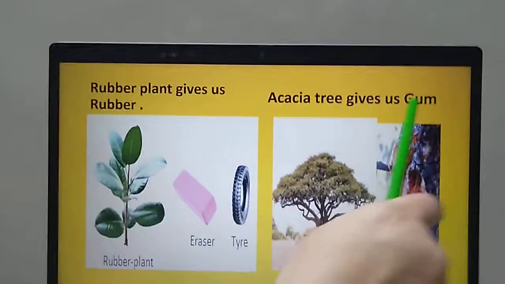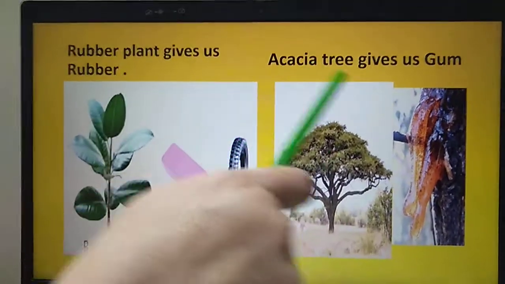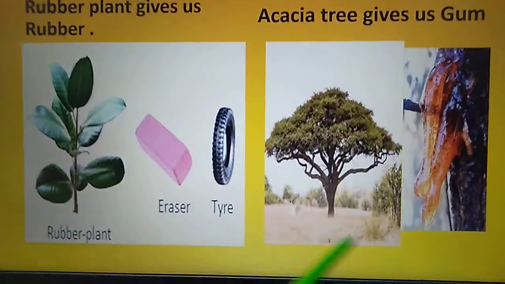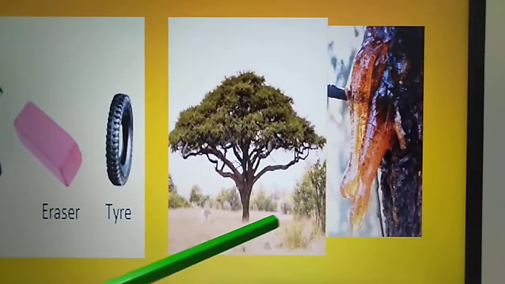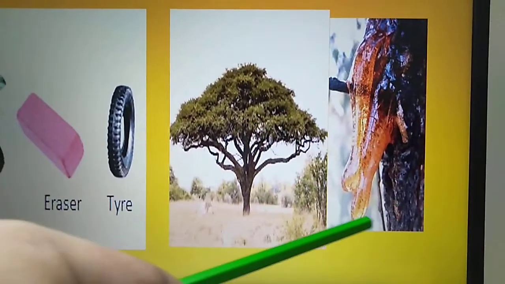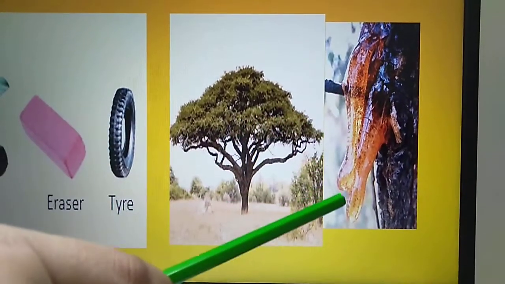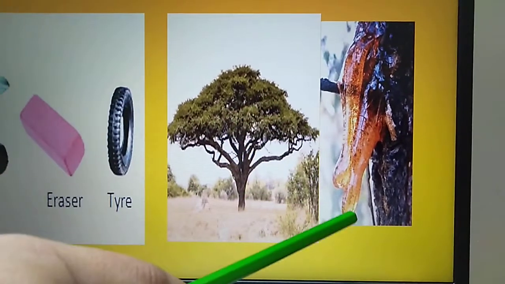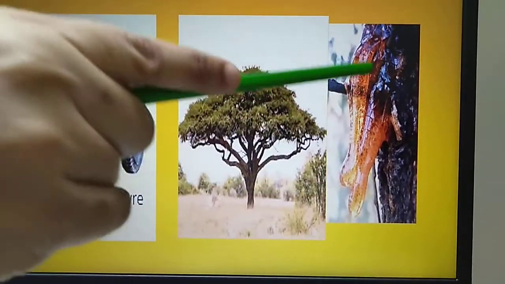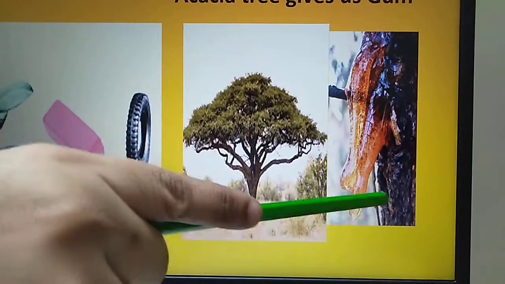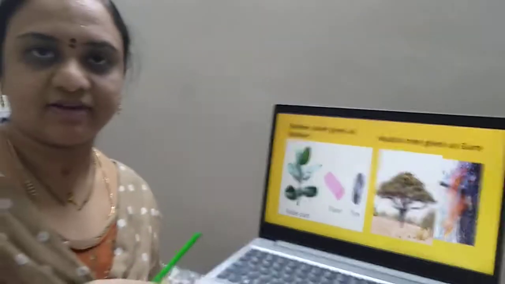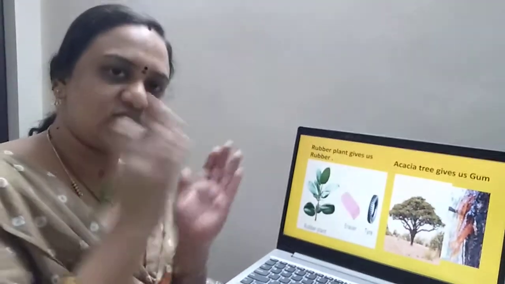Acacia tree gives us gum. What is this? Acacia tree gives us gum. This is an acacia tree. Can you see the picture? From the bark of the acacia tree, gum is collected. See what is oozing out of the bark? When we take out the bark of the acacia tree, see how the gum is oozing out? That is collected and we use it as adhesive. Adhesive means something used to stick.